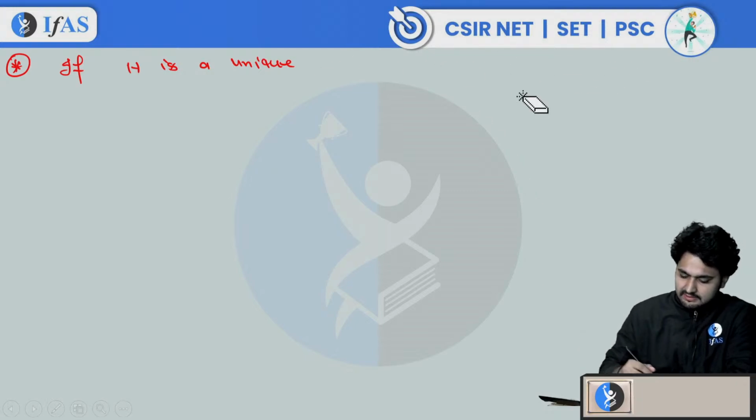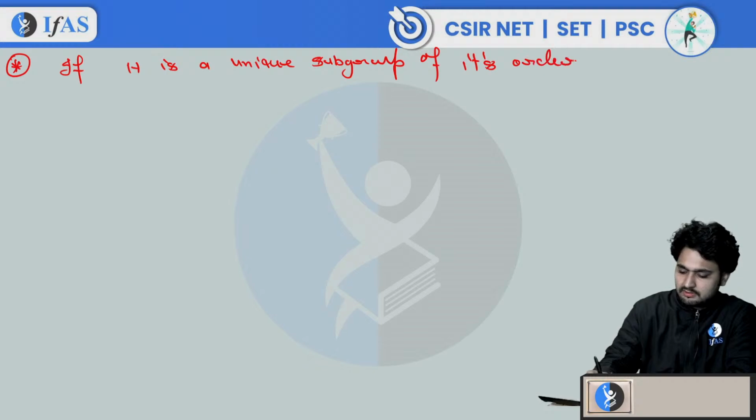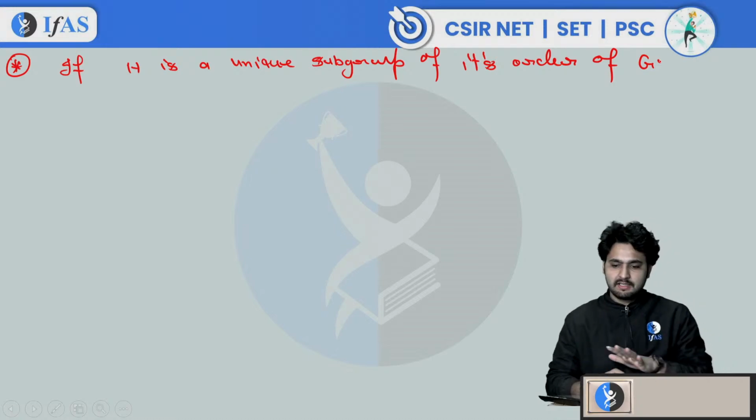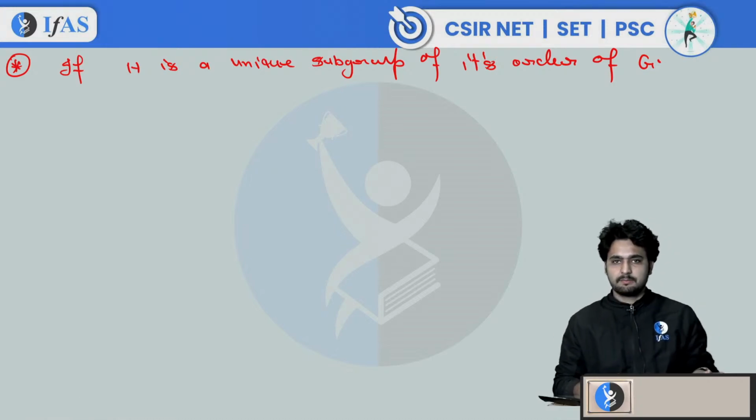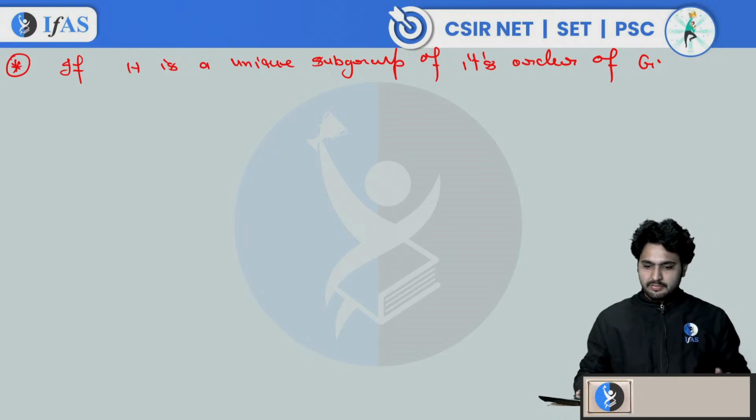Okay, so H is a unique subgroup of its order of G. What does it mean? If the order of H is n, then there is no other subgroup except H. There is no other subgroup of order n that G can have.